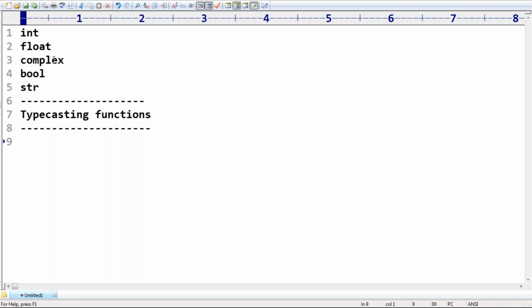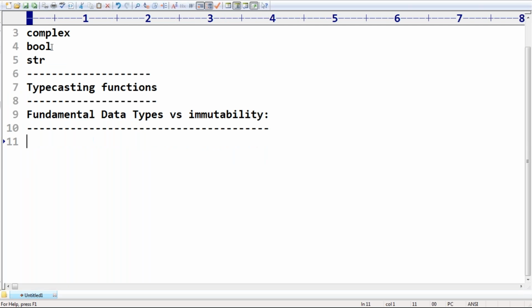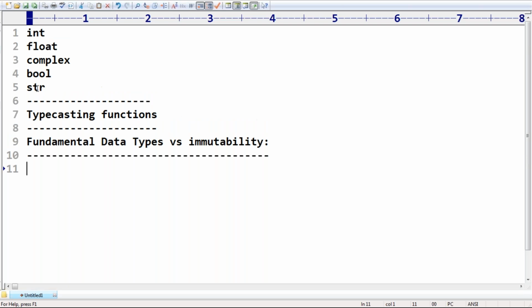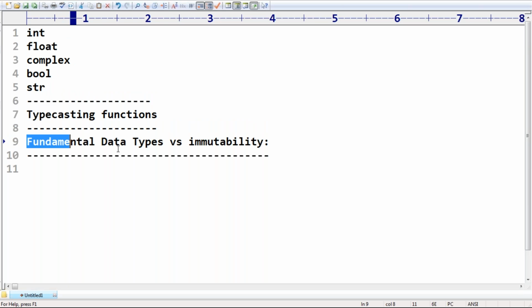The most valuable concept is fundamental data types versus immutability. Remember this one, fundamental data types versus immutability. Make sure, what is the meaning of immutability? Among these fundamental data types, some data types are mutable, some data types are immutable, right? What does it mean?